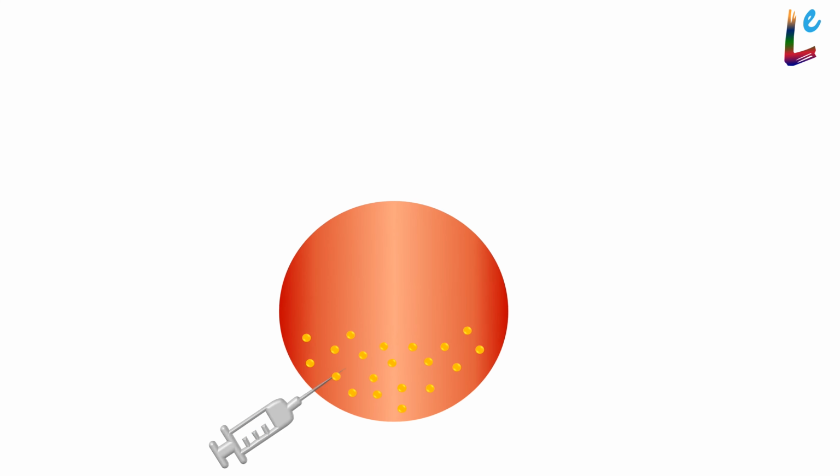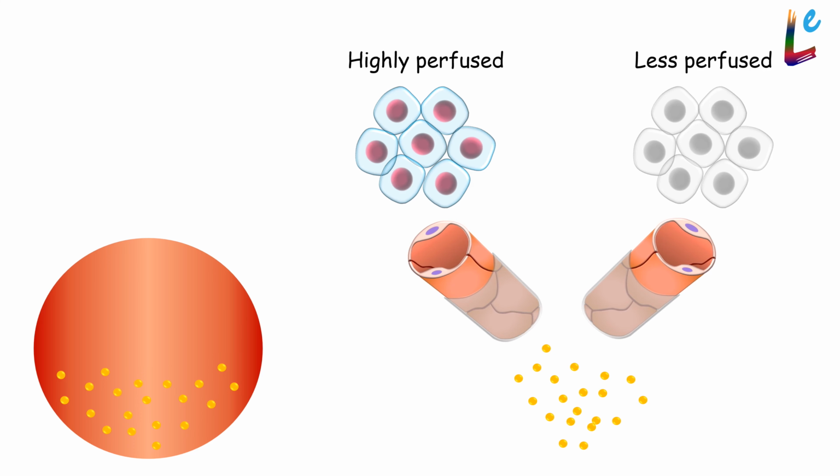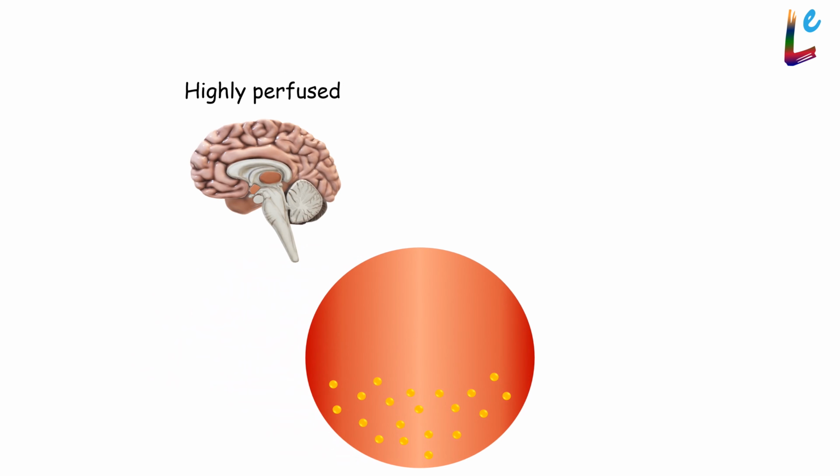Now, how do you think a single intravenous dose of propofol will distribute in the body? Remember, we discussed in the earlier video that when a tissue is highly perfused, the drug will be distributed faster to that tissue than to less perfused tissues. Since the brain is a highly perfused organ, the delivery of drug to the brain will initially be much greater compared to other tissues like muscle.